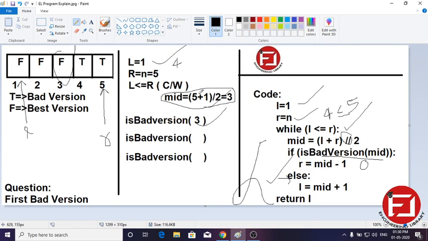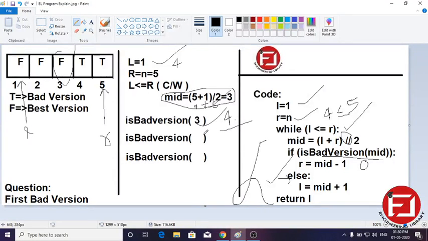So mid will be calculated. Now mid will be 4 plus 5 by 2, which is 9 upon 2. If we divide, we get 4 point something, but the integer value will be 4.